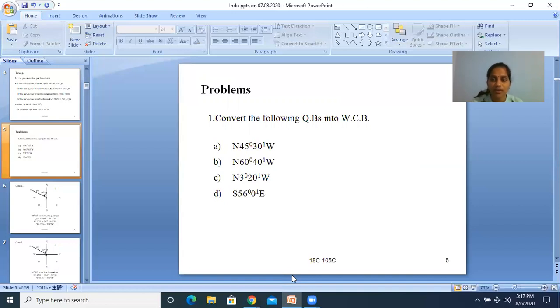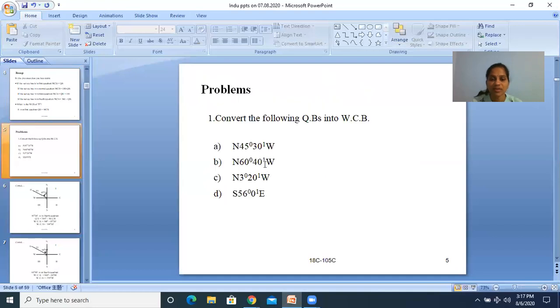According to these quadrants, north and west, north and west, north and west, south and east, we have to identify in which quadrant the survey line lies. Then only you can solve the conversion.